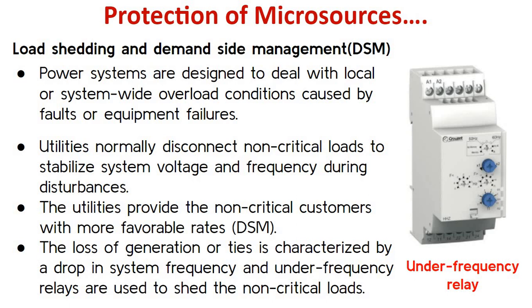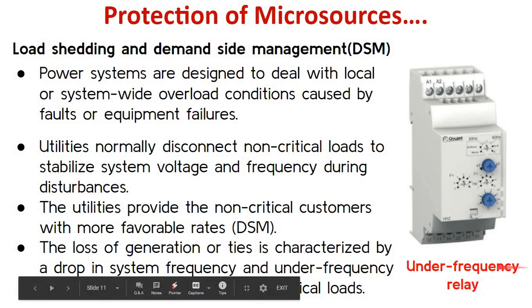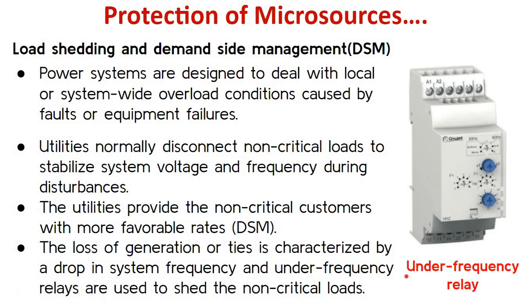Now whenever there is a loss of generation, the frequency will drop, and we need an under frequency relay to shed the non-critical loads. So whenever the frequency is below the permissible limits, the under frequency relay will pick up and it will immediately disconnect the non-critical loads by using the circuit breaker connected to those feeders.